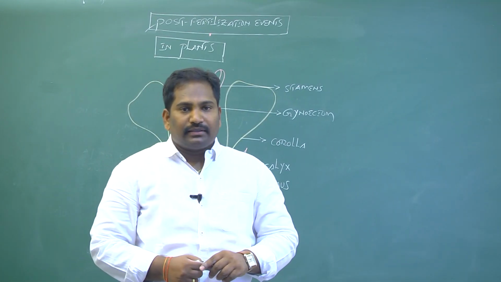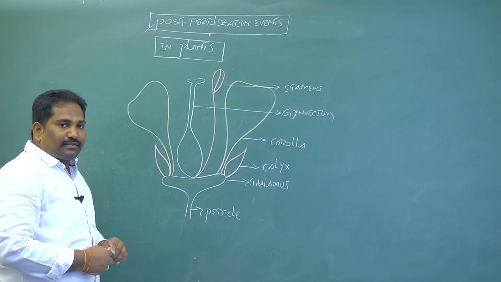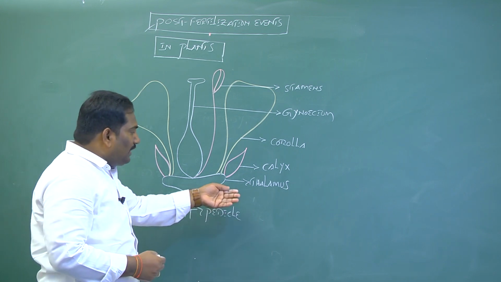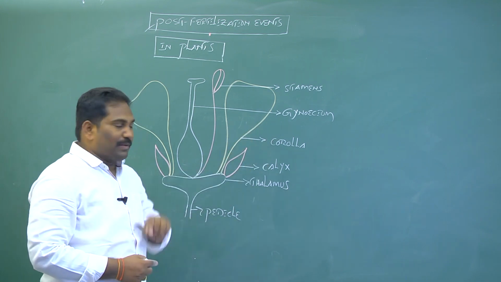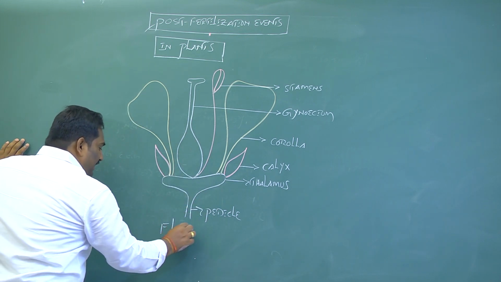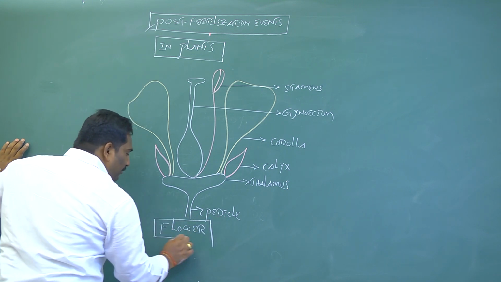Post-fertilization events in plants. In angiosperms, the main reproductive unit is the flower, which is a modified stem.